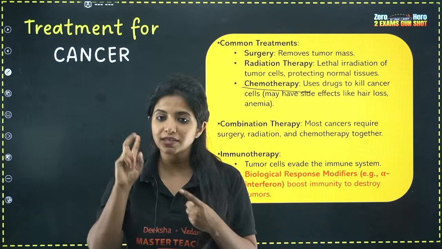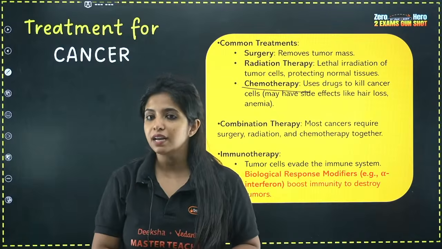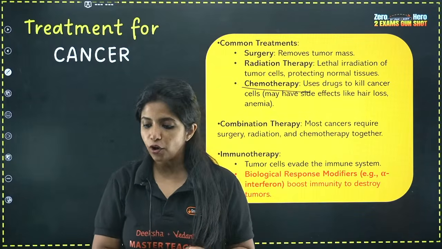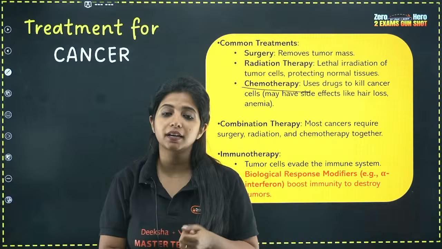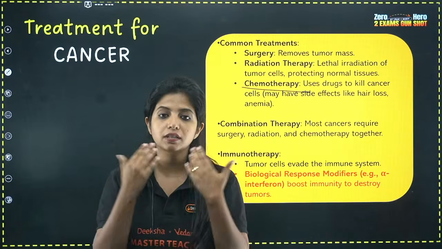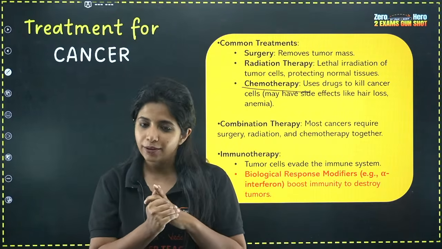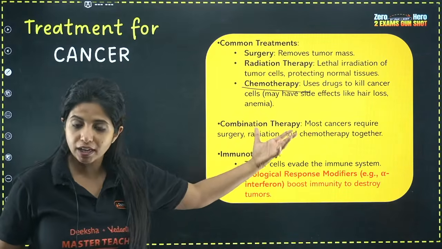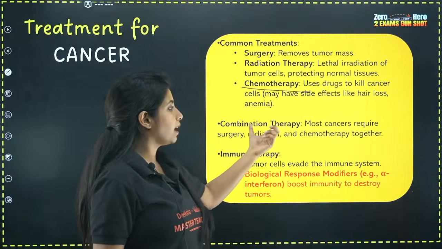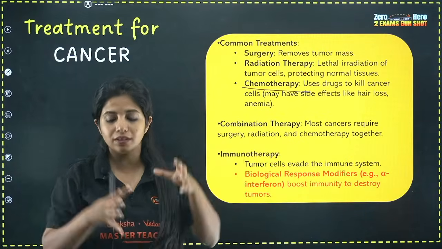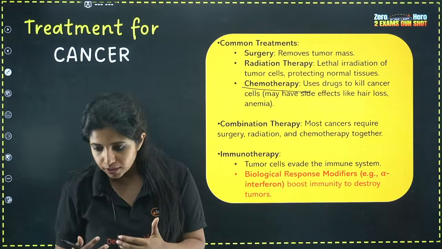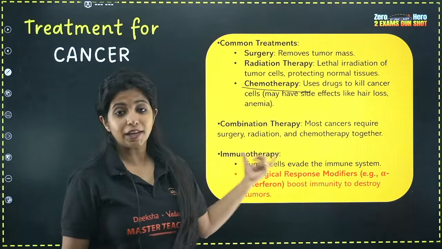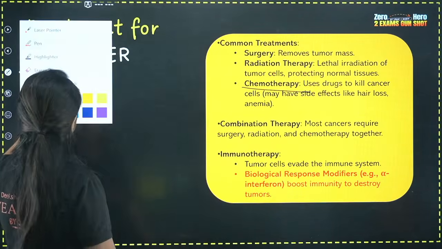That is why we see two things in cancer patients. One is anemia, because a lot of your normal blood cells are being affected. Second thing that you see is that the hair follicles, the hair also sheds off. Okay. So they can be given individually depending on what stage the cancer is, or they can be given as a combination therapy together if the stage is grievous. Okay. Now immunotherapy is there. This is a question that we usually see.